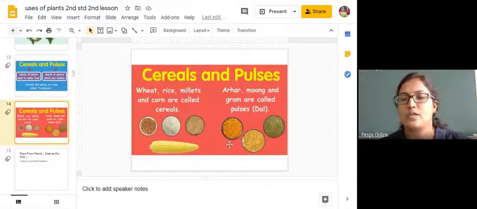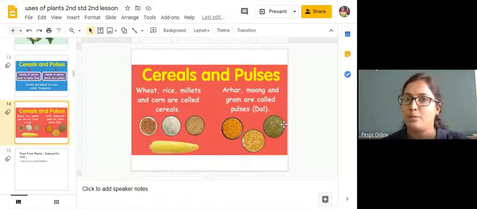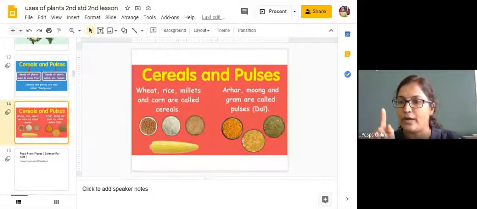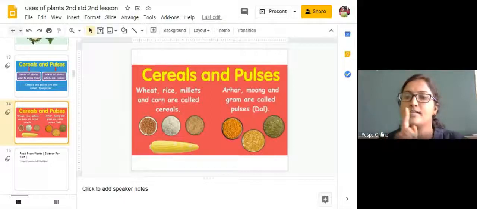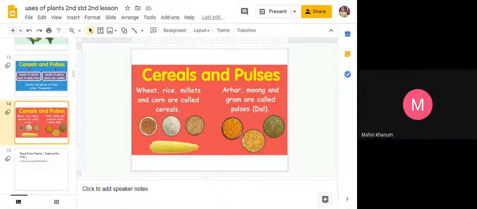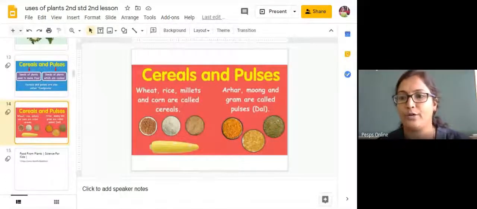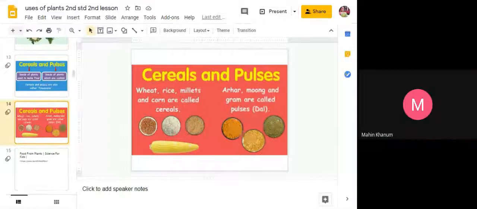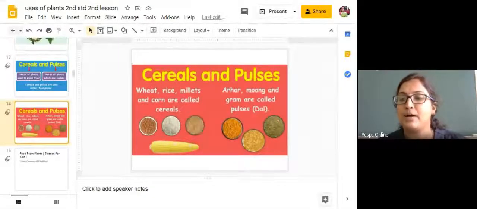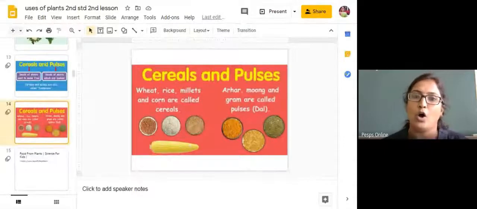Pulses, you can see here: tur, lentils, green gram, chickpea, groundnut, pea. You have to list out many more pulses that you get in your home kitchen. Today's homework: list out the names of the cereals and pulses that are present in your home. In science homework, you have to write and send it to me.